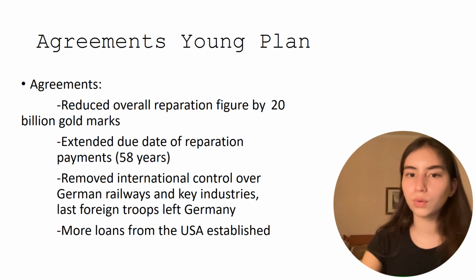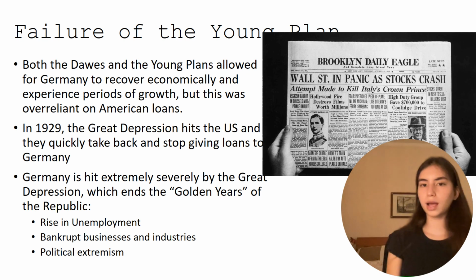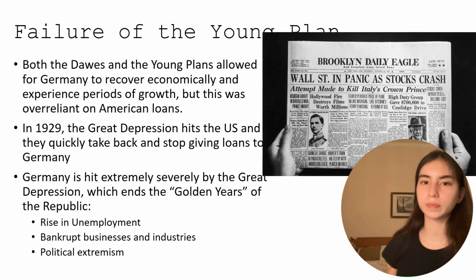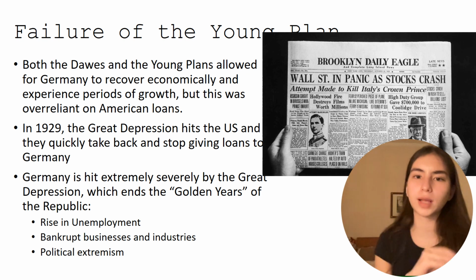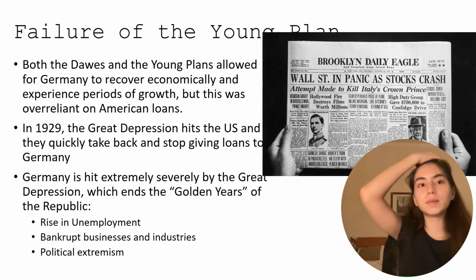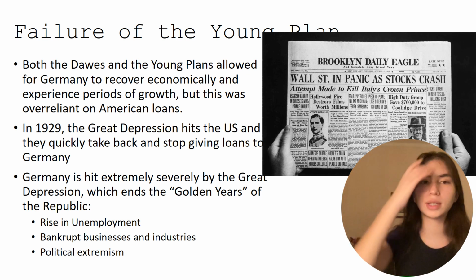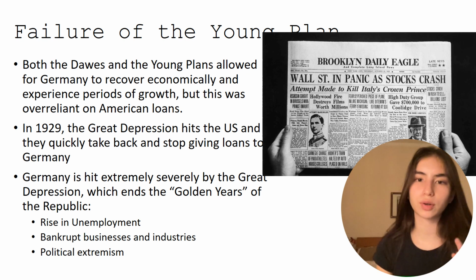Now, obviously we talk about the failure of the Young Plan. The Young Plan, on first sight, now that I'm explaining the agreements, seems much more promising than the Dawes Plan. There's much more change that goes into the Young Plan. But how come the Dawes Plan was successful, whereas the Young Plan ultimately ended up in failure? Because even though both the Dawes and the Young Plans allowed Germany to recover economically and experience periods of growth, this was over-reliant on American loans.